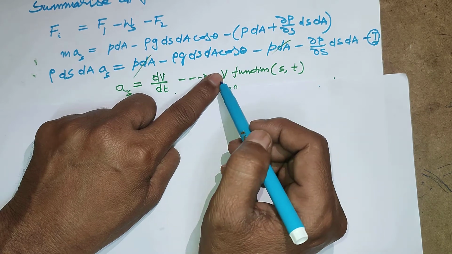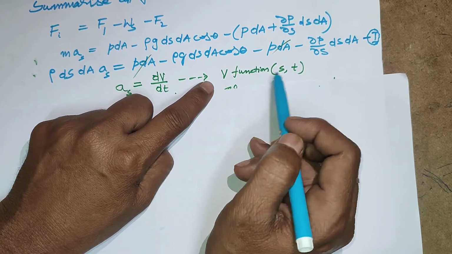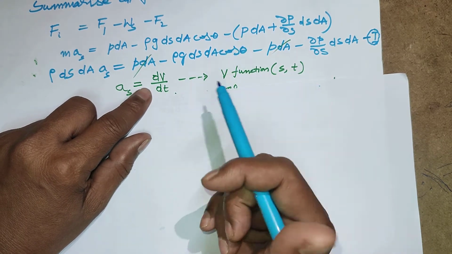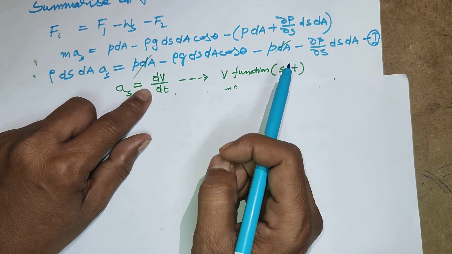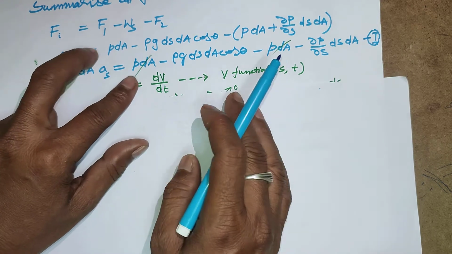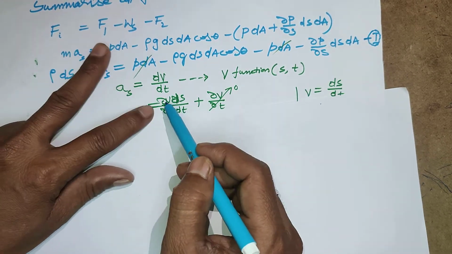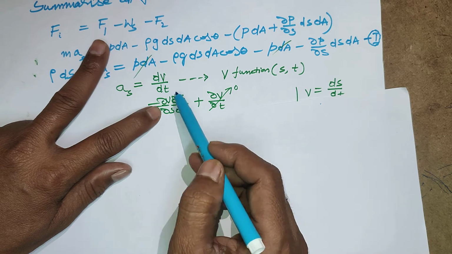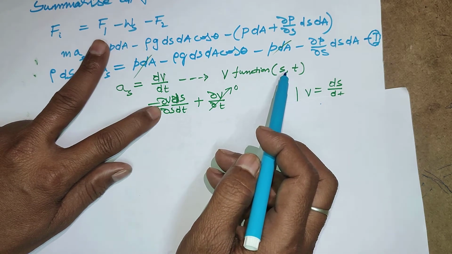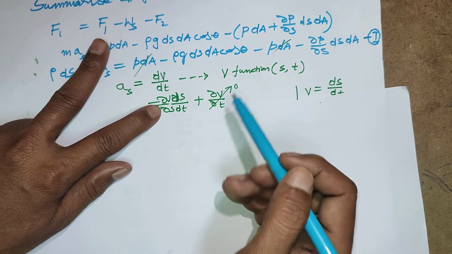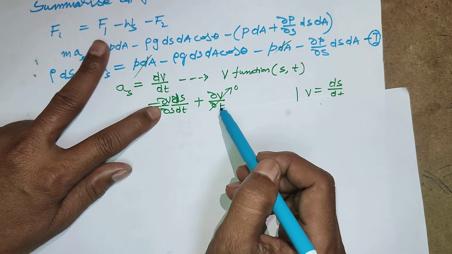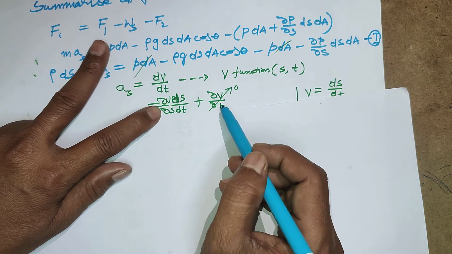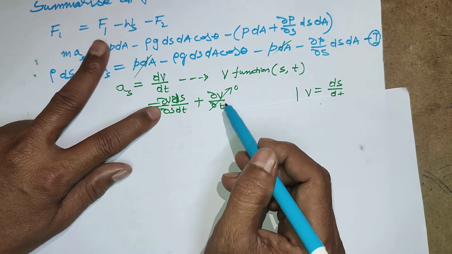So when you differentiate, expand the same term into partial elements in the differential element, so you can have dou v by dou s and ds by dt, where v is a function of s. Then dou v by dou t, v is a function of t.